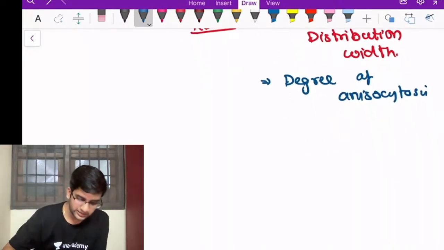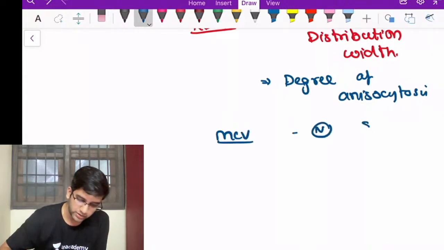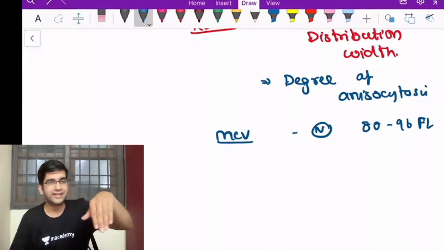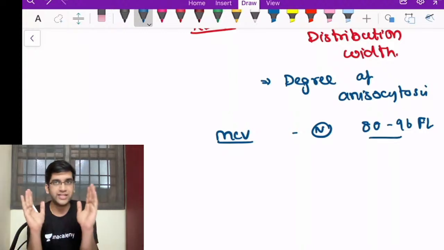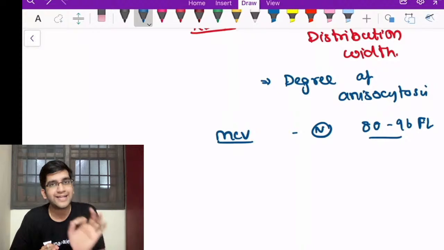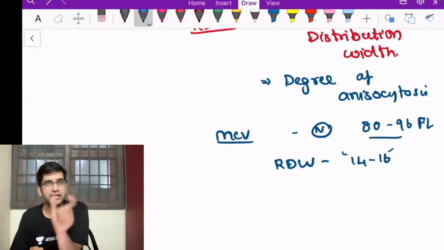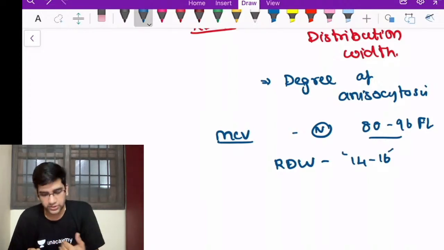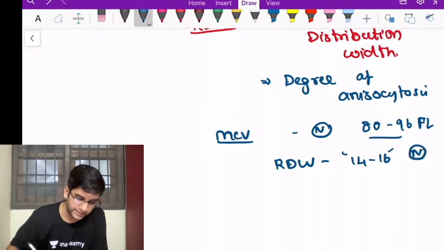Fine. So let's say that a person's normal MCV range is 80 to 96 femtoliter. That's what I said, that less than 80 is microcytic, right? The normal MCV is 80 to 96. So this is the range. I can have 80, I can have 96, still it's normal. So RDW is the range. So RDW is said as, let's say, 14 to 16. The gap, the number of units between 80 and 96, maximum 16. So I'm going to call it 14 to 16. That is normal RDW. Fine. It's completely normal RDW.